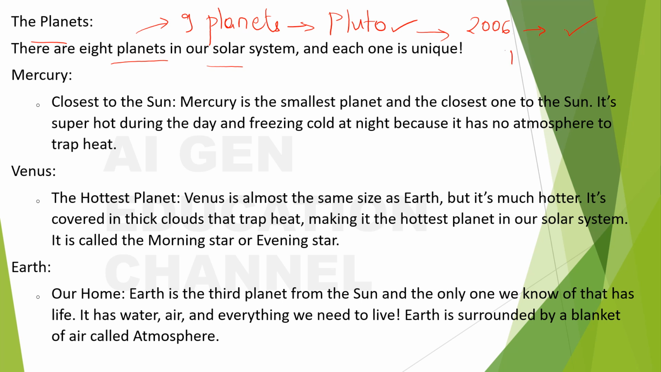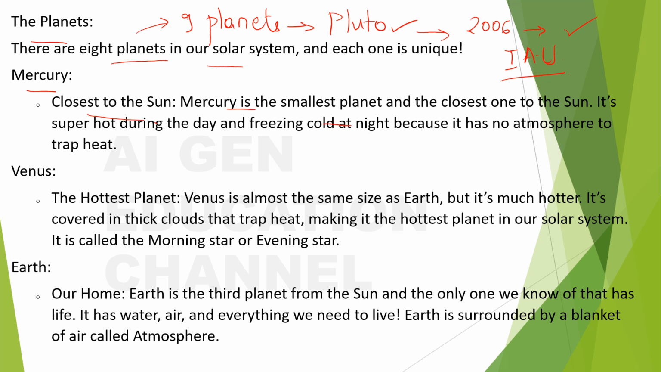Who does all this? The International Astronomical Union takes these sorts of decisions. So then what are the planets? Mercury. Mercury is closest to the sun. So you start when someone says what are the planets? Mercury, Venus, Earth, Mars, right? So Mercury is closest to the sun, and Mercury is the smallest planet.